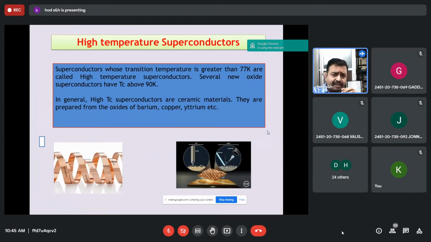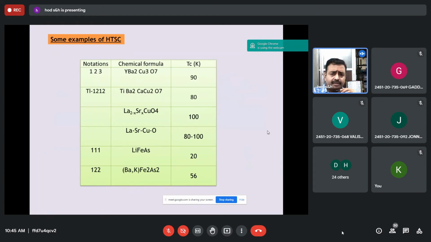The main challenge in superconductivity is the temperature, because many superconductors are available only at very low temperature. For any application, the material should work at least above 100 Kelvin, then you can use it for an application. Another interesting area in superconductivity is high temperature superconductivity. Basically, if the transition temperature of a superconductor is above 90 Kelvin, then they are called high temperature superconductors. And some examples are given only for understanding.